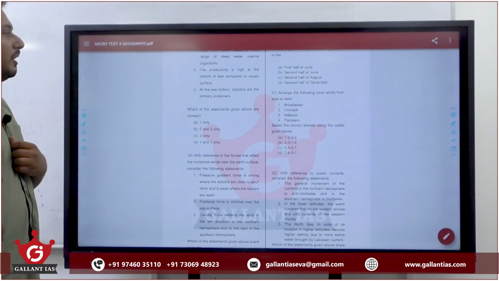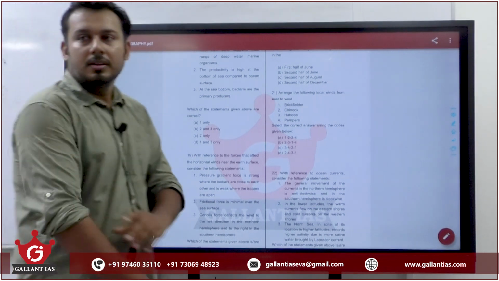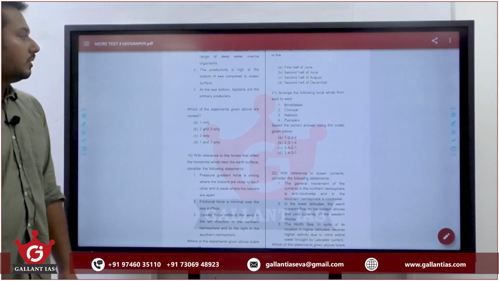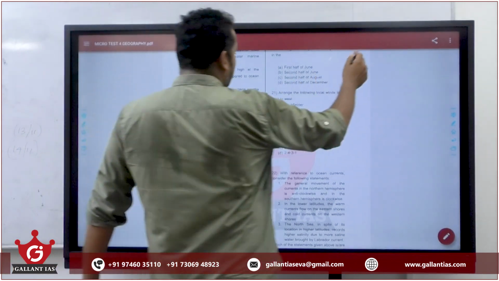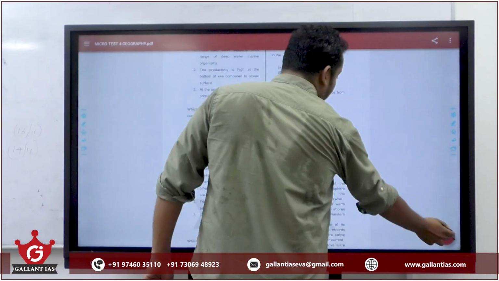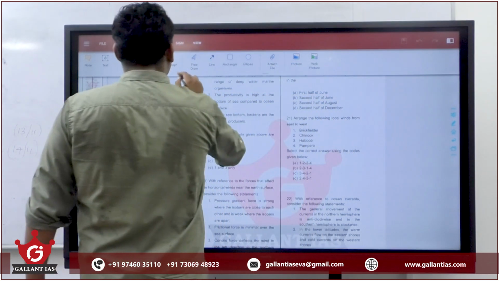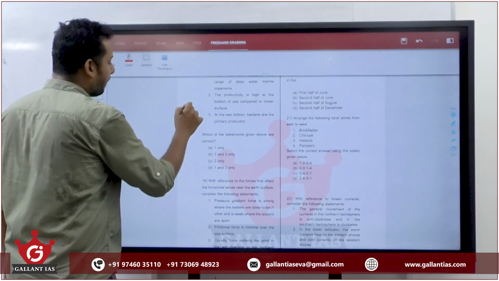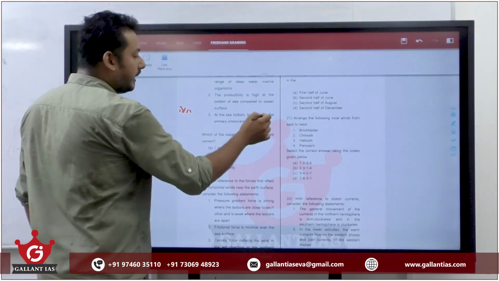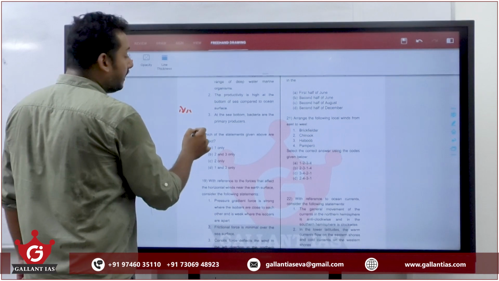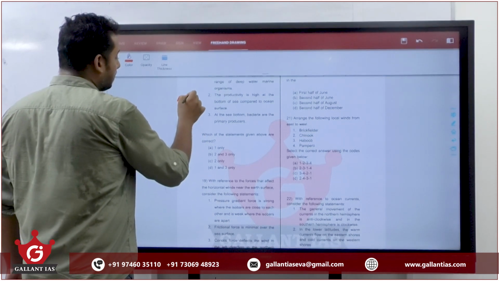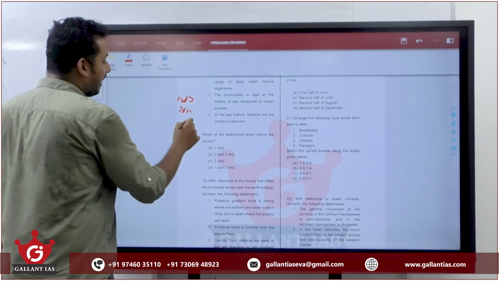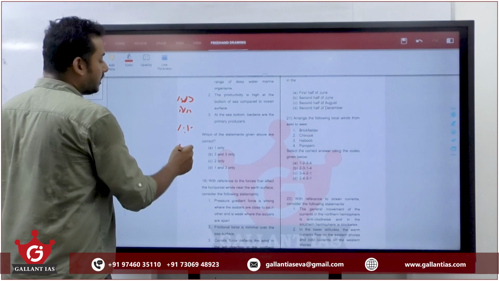21. Arrange the following local winds from east to west. Brickfielder, Chinook, Haboob, Pampero. When you are getting such a question, first you should write the locations. Brickfielder, sorry, Brickfielder in Australia. Chinook in North America, Haboob, Africa, Pampero, South America.